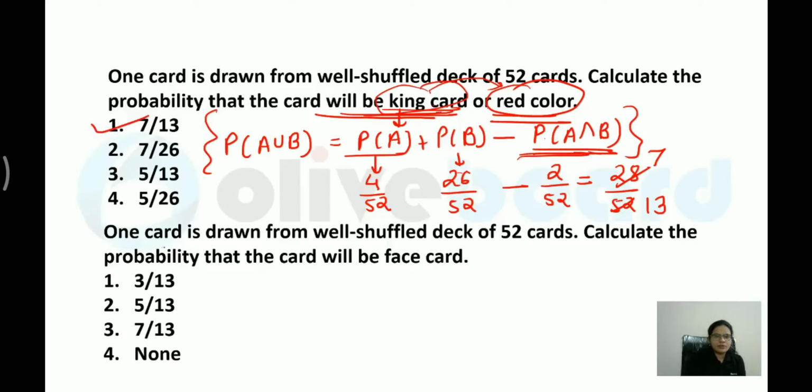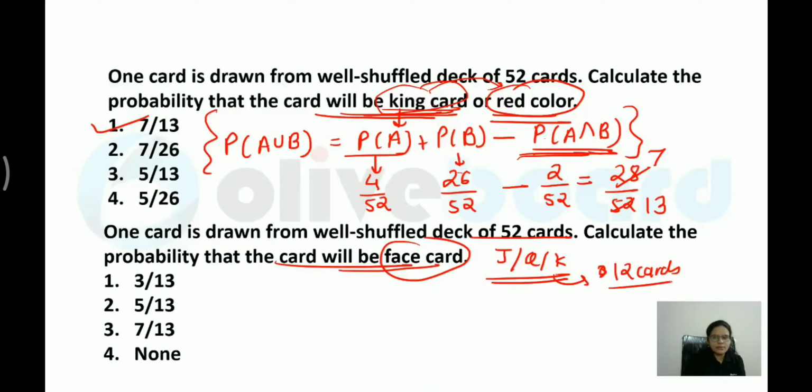Now next one: a card is drawn from a well shuffled pack of 52. Now they are asking you what is the probability of getting a face card. Now you have to remember, face card means J or Q or K over here. How many are there? Total 12 cards would be there. Right? So what is the probability of getting face card? 12 by 52. So you can divide this by 4. This is 3 by 13 over here. This is how you have to calculate the value.